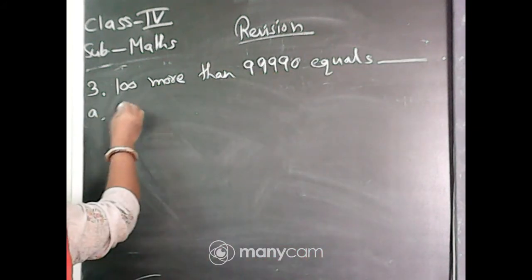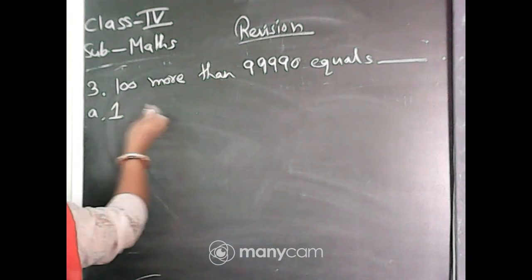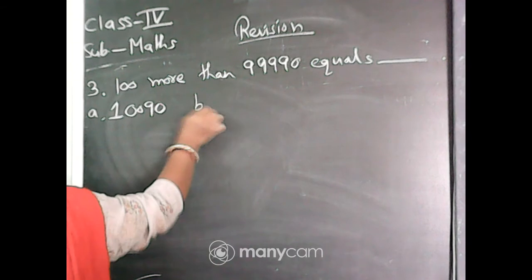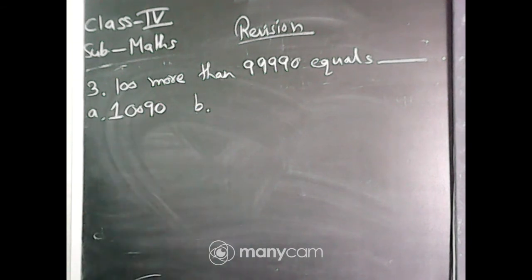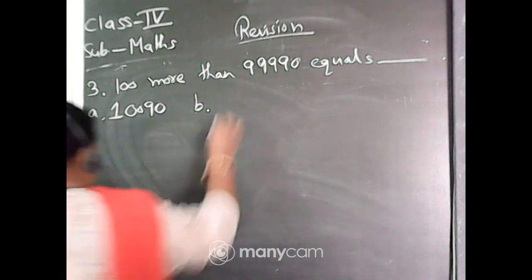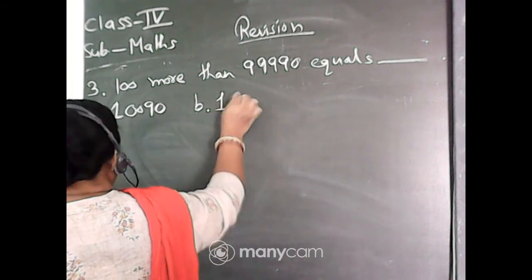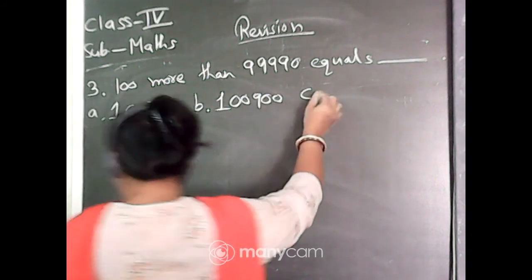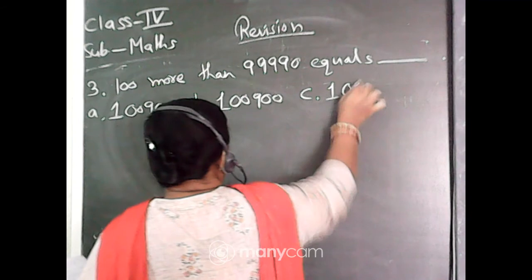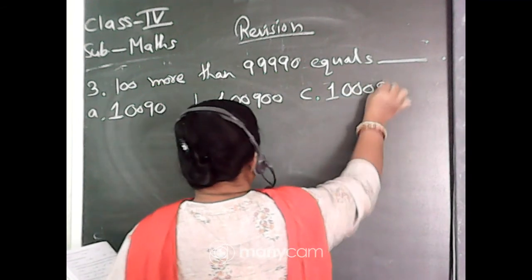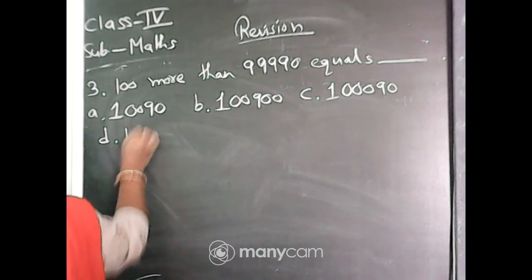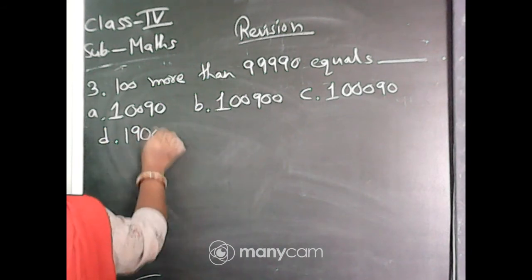The options are 10,090, then option B 100,900, option C 1 and 3 zeros, then 90, and option D is 1900.